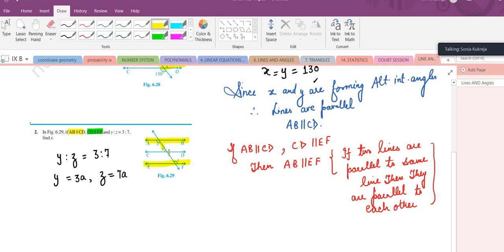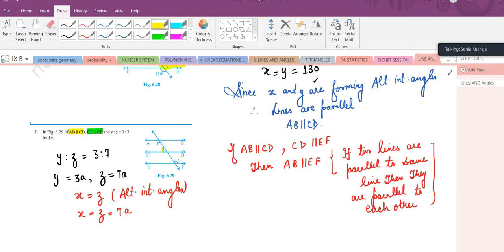Okay. Now we know that this line is parallel to this line. Is there any relation between these two angles? Yes, ma'am. Alternate interior angles. Yes, x and z are forming alternate interior angles. That's why they are equal. So the value of x becomes 7a. Now x is 7a and z is also 7a and the value of y is 3a.